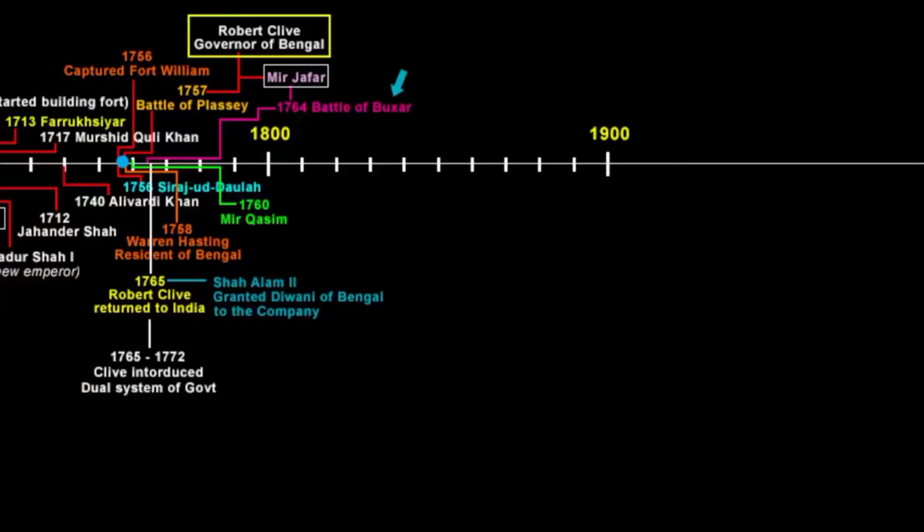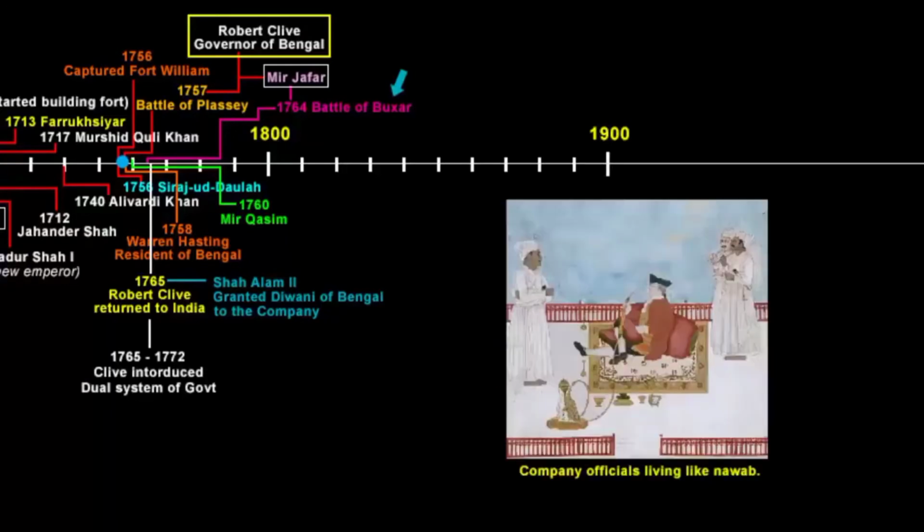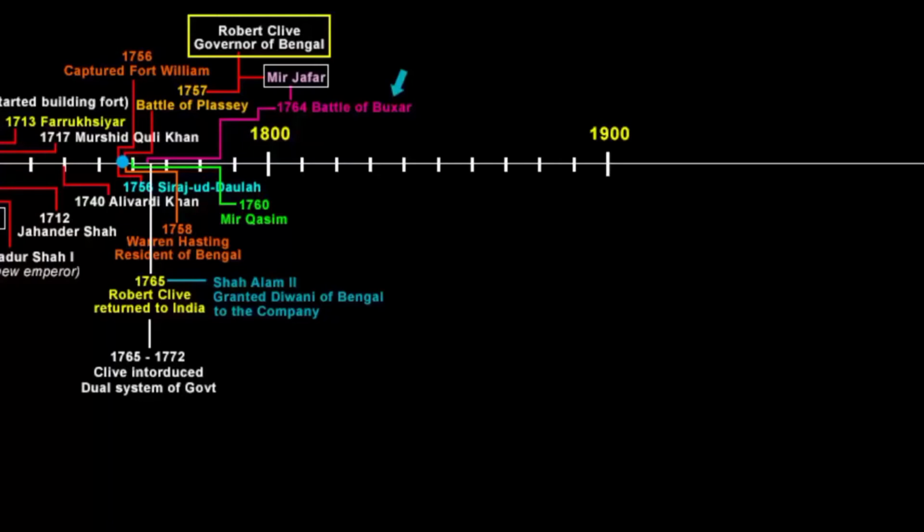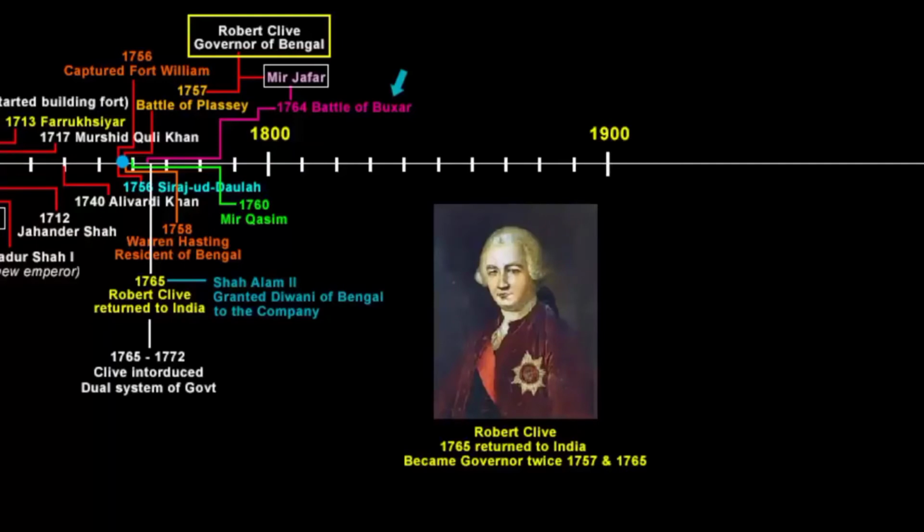Now, apart from becoming a Diwan and acquiring more resources, power, and authority, the company officials had some unfulfilled wish. Company officials began to have visions of living like Nawabs. Now, if you remember, in the beginning I said a lot of the company officials made millions of pounds and lived a lavish lifestyle back in England, all looted from the Indian treasury. One such person was Robert Clive. He made a lot of money in India.